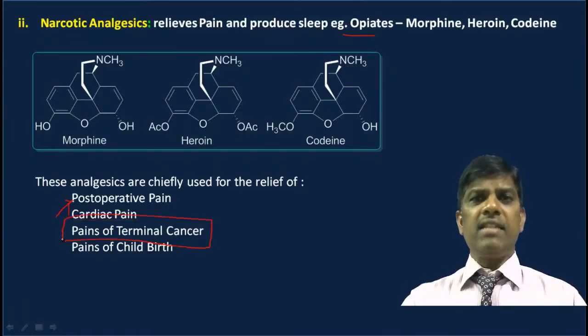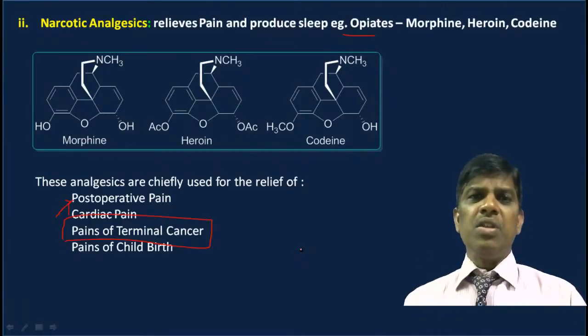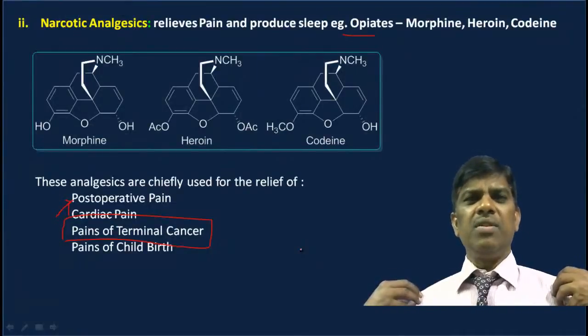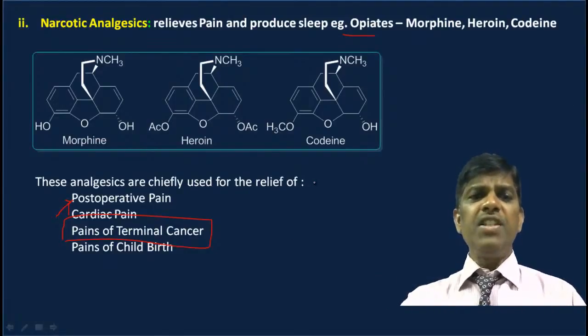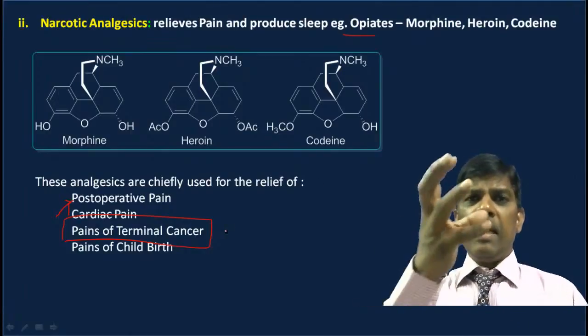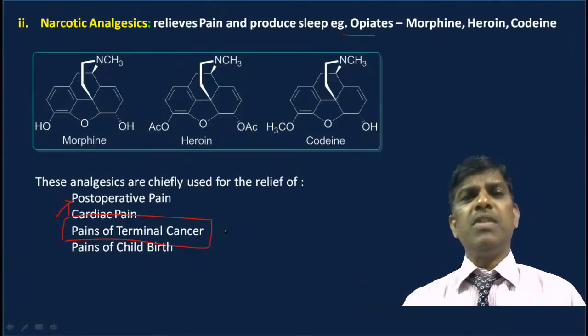I have explained the types and stages of cancer, and what terminal cancer is. During this stage, almost the third stage of cancer, the patient will suffer with a lot of body pains. So how to get relief? The doctor will give these medicines, which give relief from pain and at the same time produce some sleep.